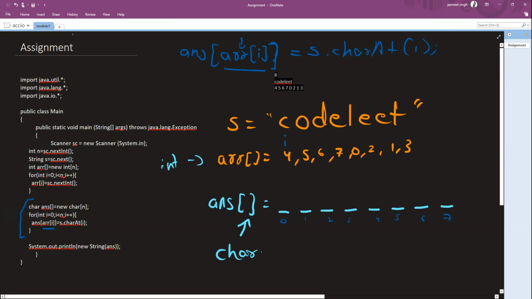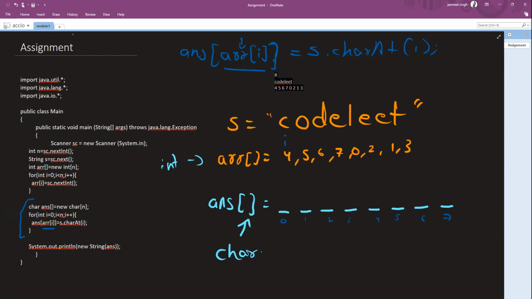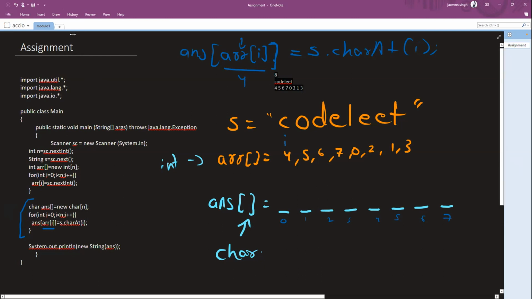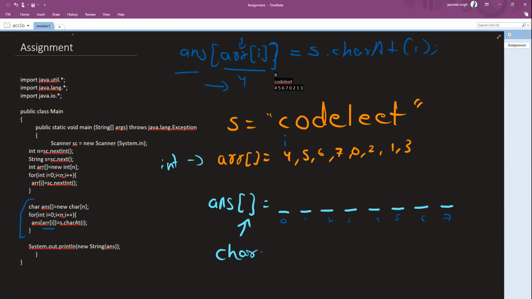Now this value will be found out by the compiler, telling us which location in the answer I need to put the value. So what is the arr at i value? It's going from 0 to n, so I can say it's 4 now. arr gave me the value 4, so it became 4. Now, at answer's 4th location, or index 4, I need to put the character standing at the ith location of s. So what is that character? It's C. So C gets inserted in this position. This is basically what happened.